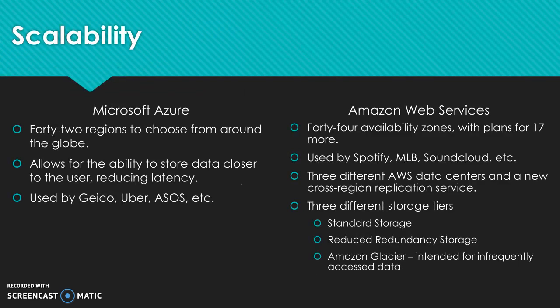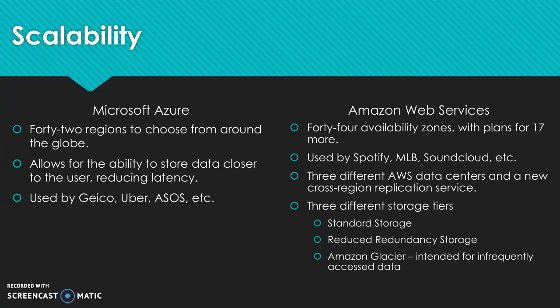For scalability purposes, Microsoft Azure offers 42 regions to choose from around the globe. Amazon Web Services offers 44. What this means is that latency can be reduced if we store the data closer to the customer or to the business. This is a good thing because the less latency, the faster the speed. So there's less wait time in order to get the data that is being stored in these services.